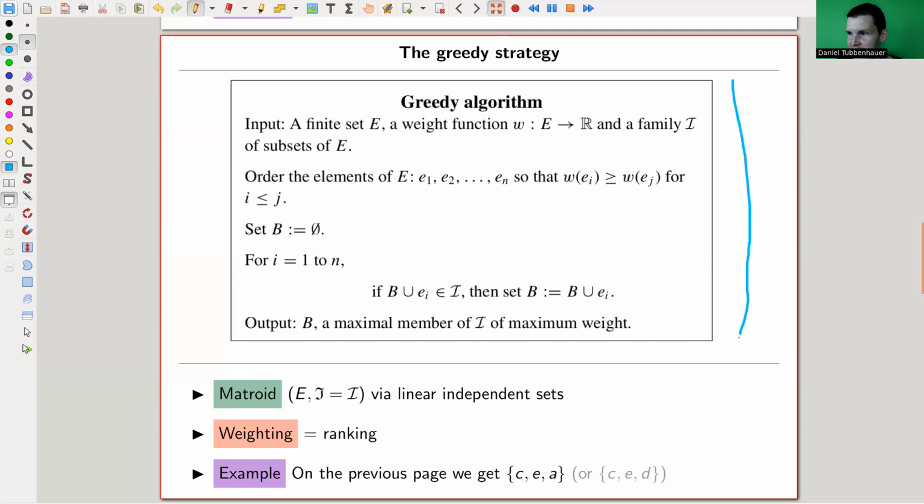This is written down here in more formal math, but actually what is really written is just what I said: order them by their ranks and always take the biggest one, or the maximal one, that is accessible. And this works for absolutely every matroid and absolutely every weighting, which is just ridiculous. So in some sense, this really justifies the definition of a matroid. Because as soon as you show that your problem is a matroid, you're good. The greedy algorithm will solve the most crucial problems for you. And I personally feel like this is the point of matroids.